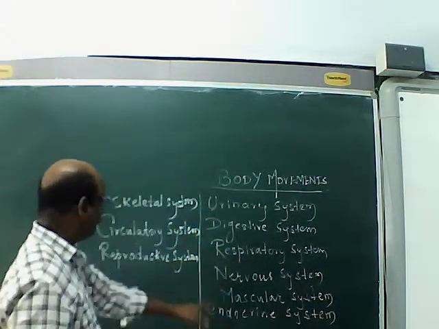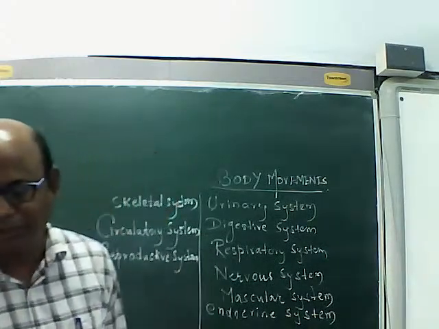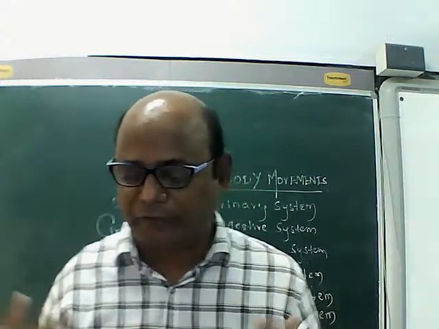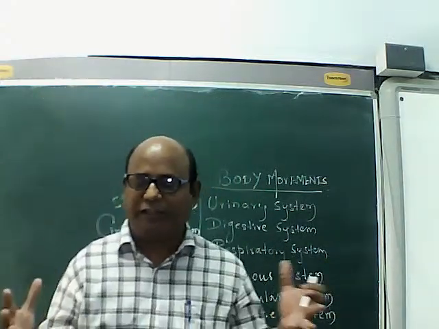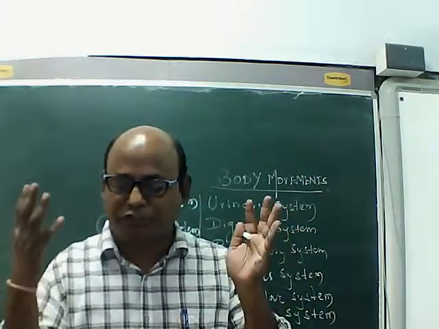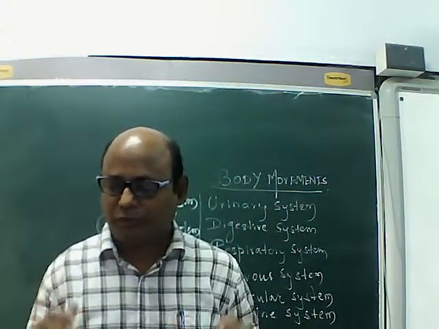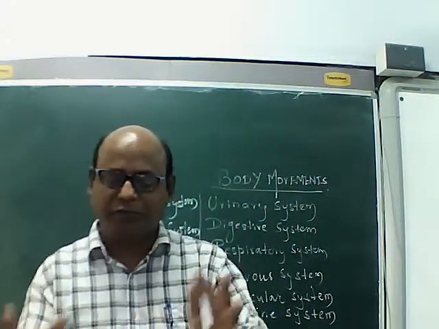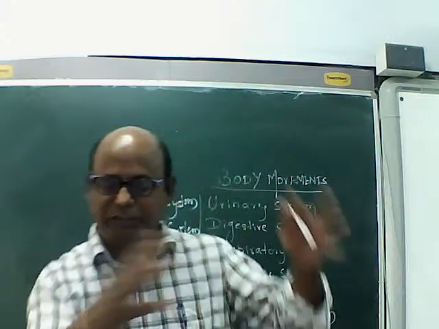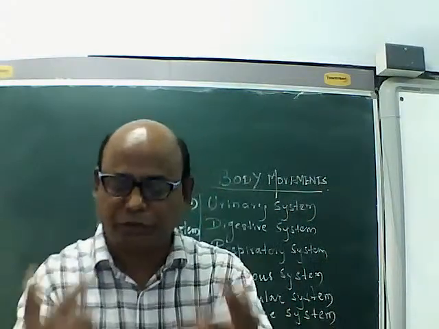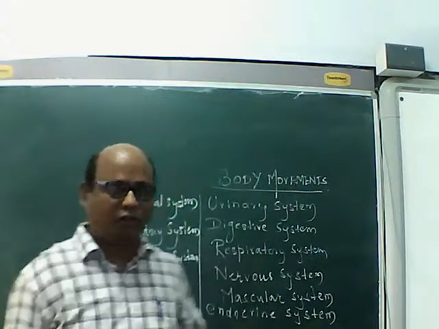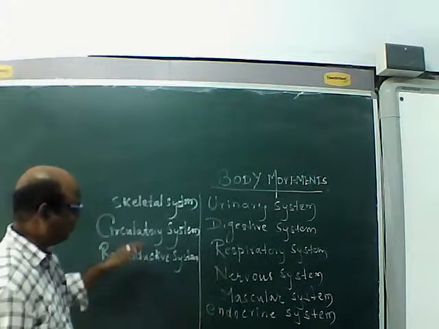One, two, three, four, five, six, seven, eight, nine. Okay, anything left? Now we will find that these systems are made up of internal organs. Some internal organs work together to carry out a particular job. So we will call internal organs working together, coordinating with each other and carrying out a particular job, a body system.